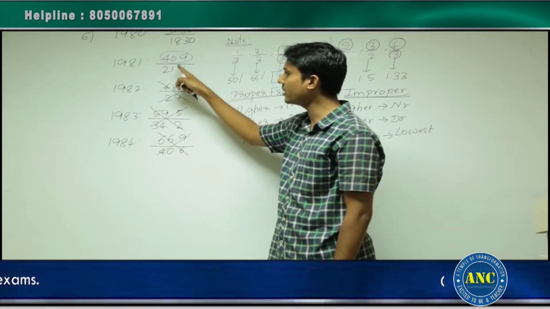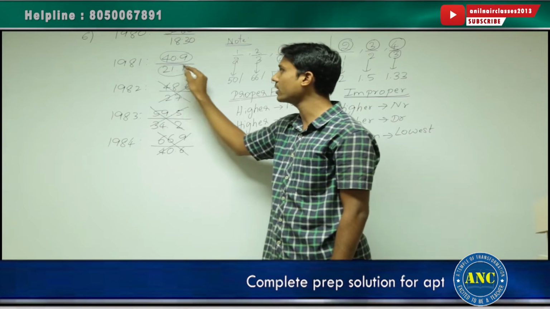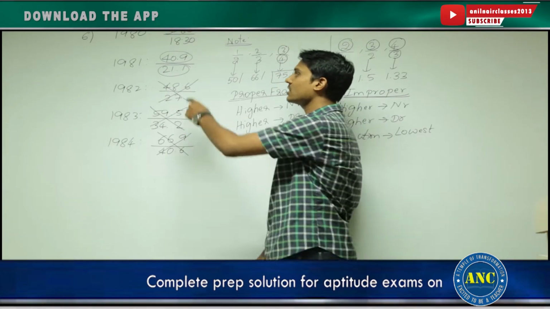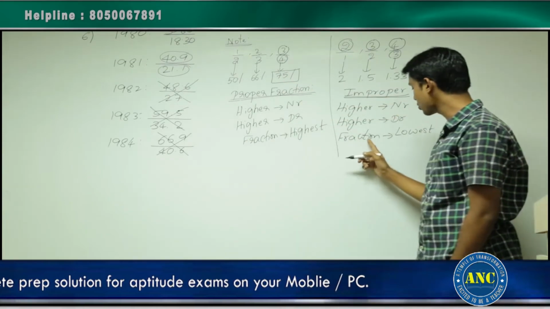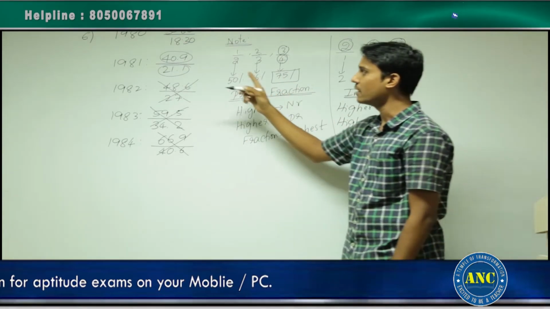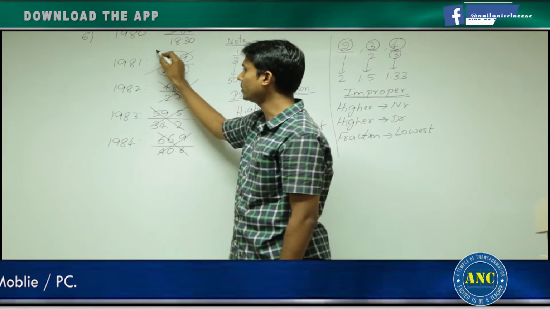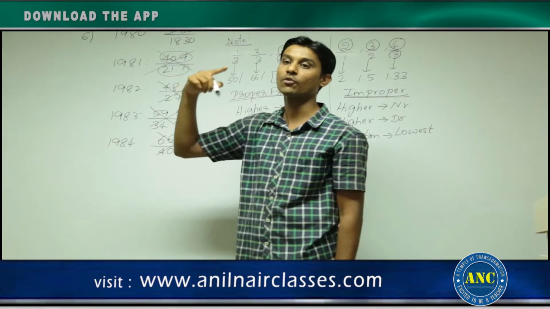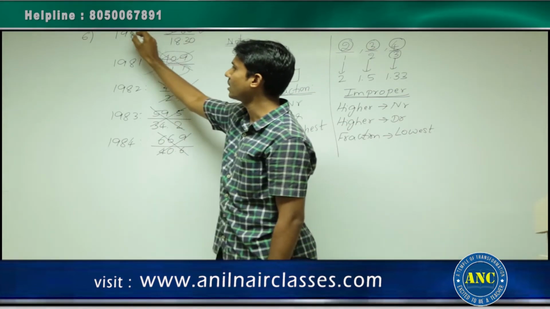Among the denominators 18.3 and 21.1, 21.1 is the highest denominator. Higher the value in the numerator, higher the value in the denominator, that fraction will be the lowest. That means this is the lowest fraction compared to the other. That means it is ruled out because the question is asking for the highest fraction. The answer for this question is 1980.